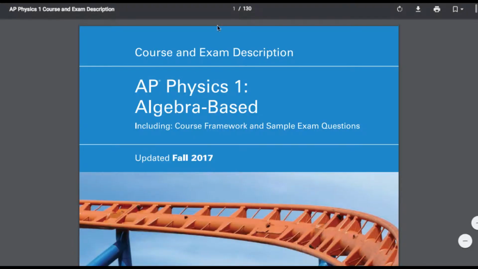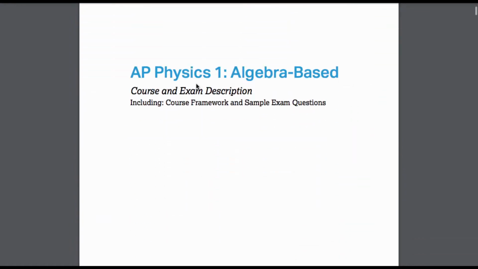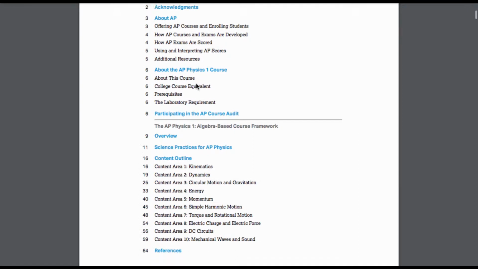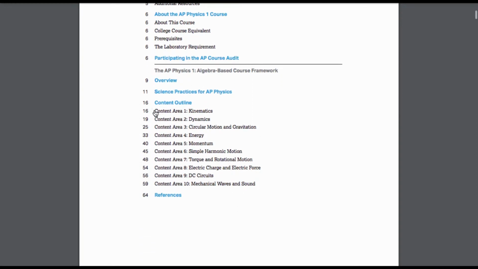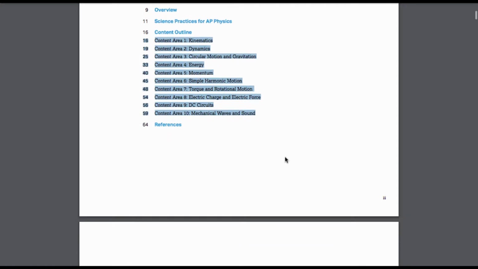The other link here is the course and exam description. In this one you get a little more information about what to expect in the course and what is being tested. Right here you can look at the content, and this should not be a surprise because this is everything we talked about in the course. Everything there is what you're going to be tested on.